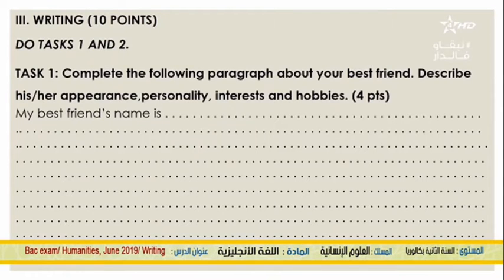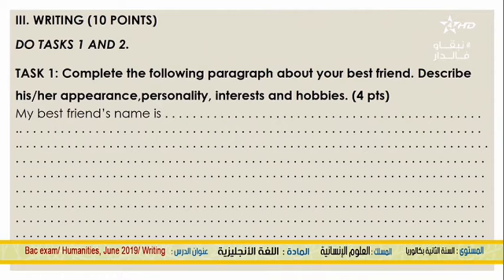So, this is task 1. Remember that in writing we have two tasks, task 1 and task 2. Now let's read task 1 and see what you have to do. Task 1. Complete the following paragraph about your best friend. Describe his or her appearance, personality, interests, and hobbies. And your paragraph begins with, my best friend's name is.